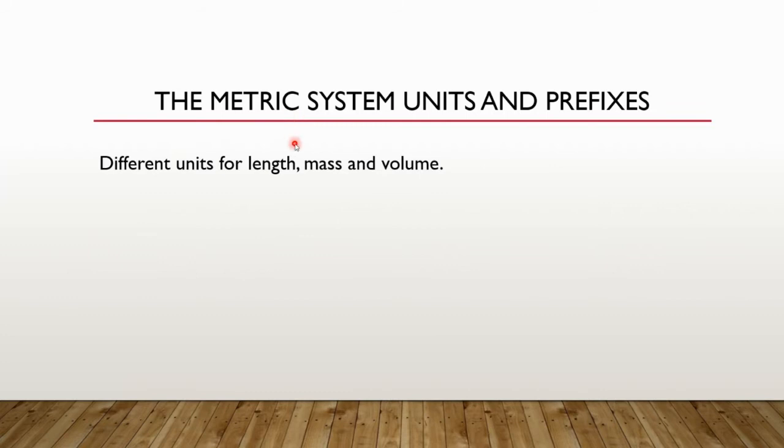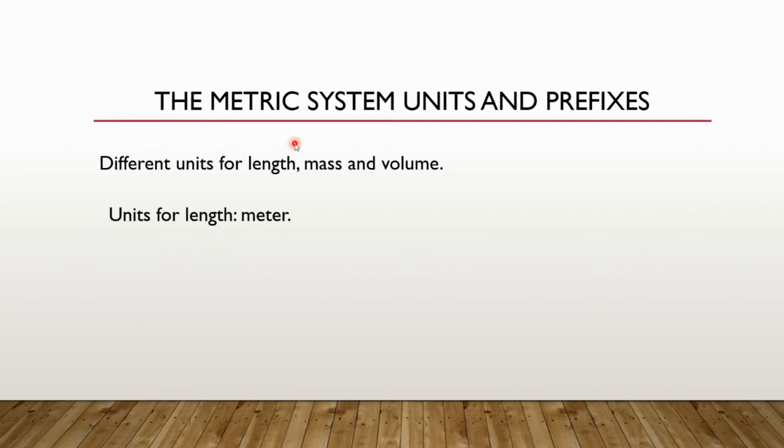They have different units for length, mass, and volume. In fact, they have a lot of them. For length, it's based on the meter. And you get a lot of different units out of that, namely because we can change the prefix.